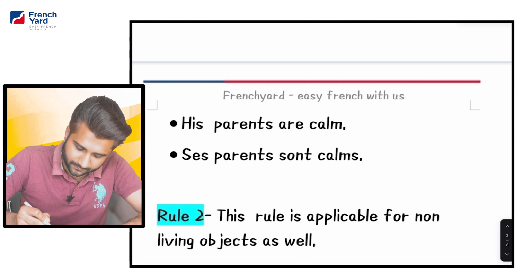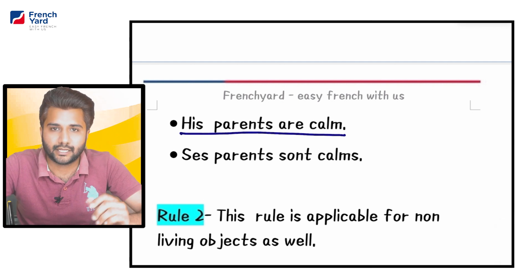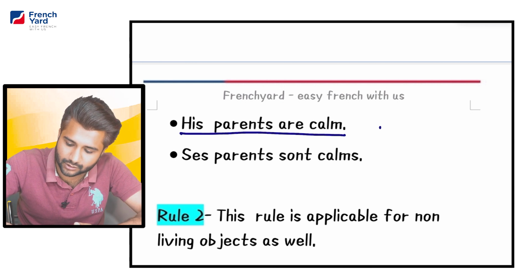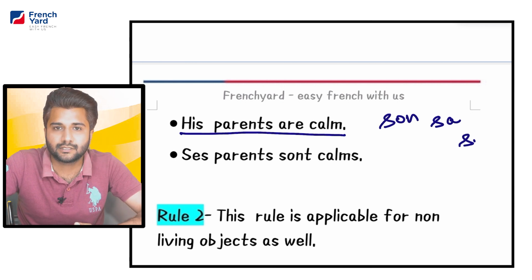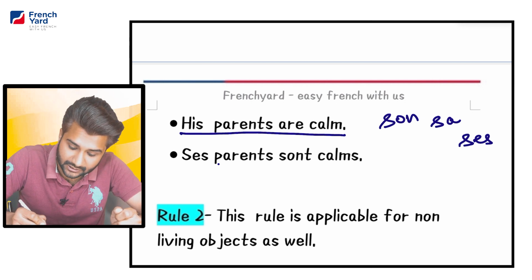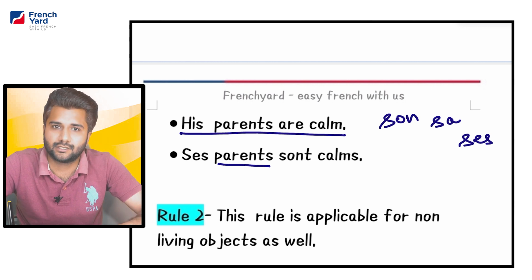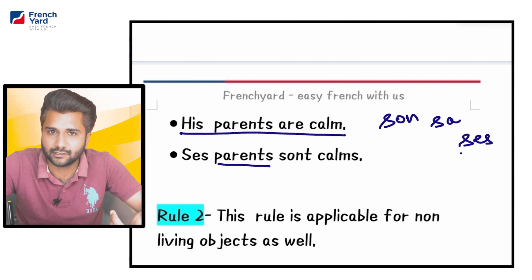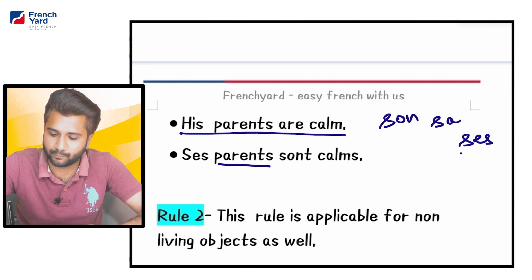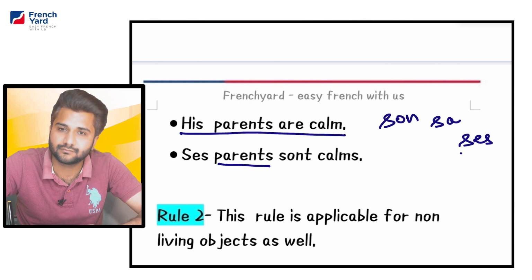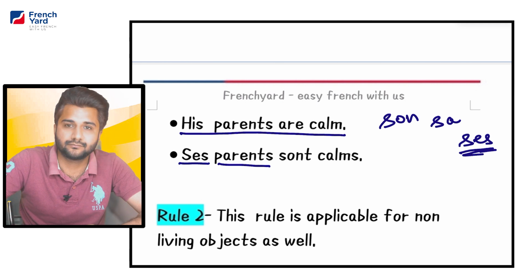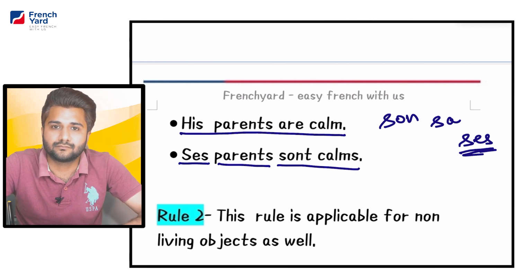Next example we have is his parents are calm. His parents are calm. Now I have to use the possessive adjective, that is his. For his we have three options: son, sa and ses. Now I have to use the possessive adjective obviously according to the object. So now the object here we have is parents. We are talking about parents. Who is calm? Parents are calm. So parents is the object. Parents, when we say it, is more than one. More than one is plural. So the plural option we have for his or her is ses. Now we have to use the plural version, that is ses. Ses parents sont calmes. Ses parents sont calmes. His parents are calm.